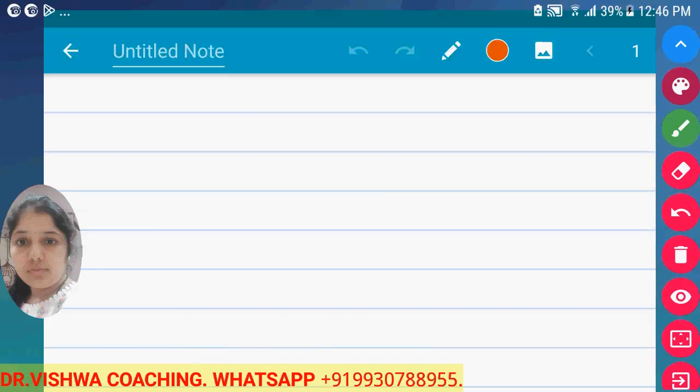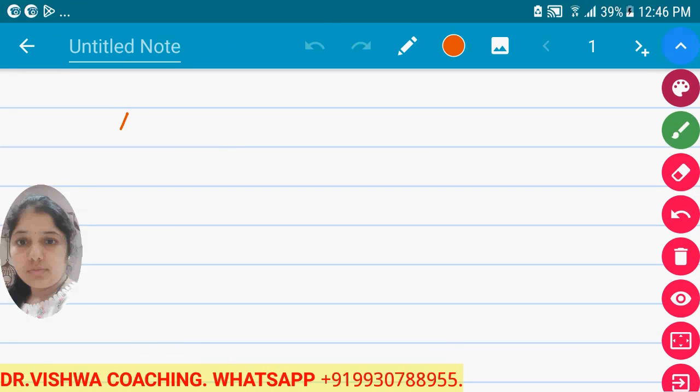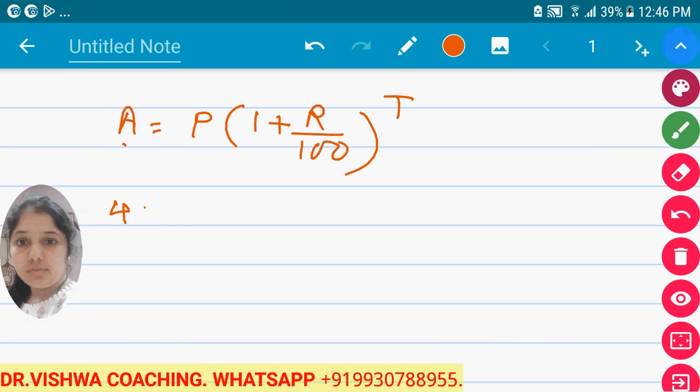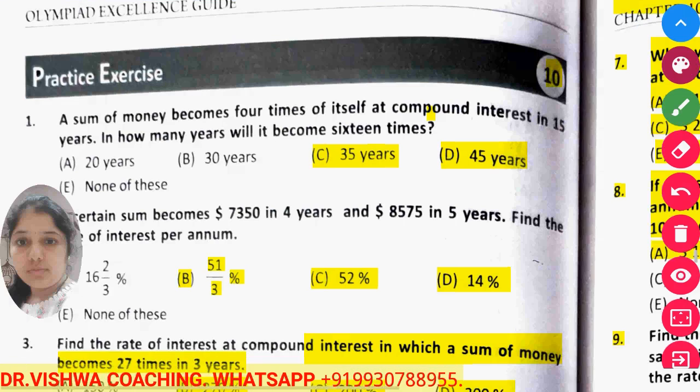Okay, now what is the formula for amount? Amount is equal to P into the bracket 1 plus r upon 100, raised to t. Here t is 15 years. Now this amount becomes 4 times the principal when kept for 15 years. It becomes 4 times itself.